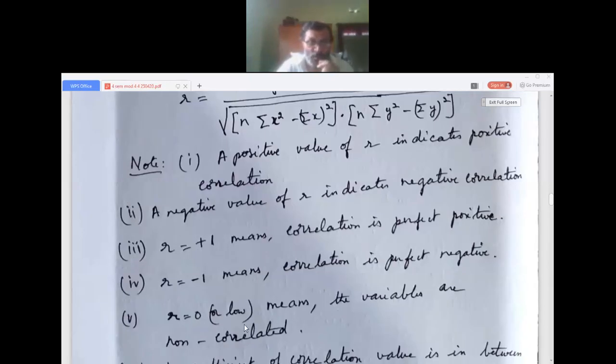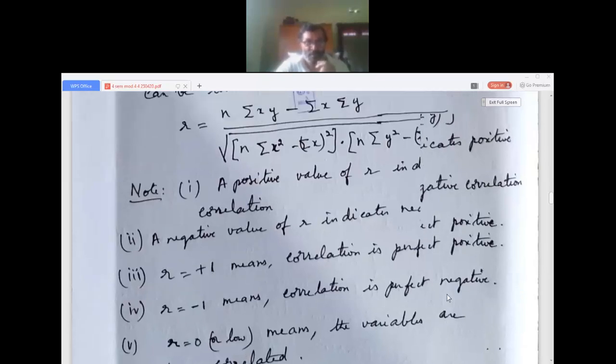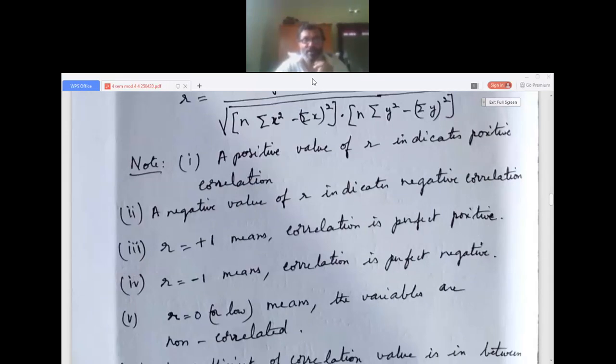If R is 0 or very, very low, it means the variables are non-correlated. There is no relation between the two, just like the relation between rupees and temperature. They are not related at all. I hope so much is clear; it is self-explanatory.